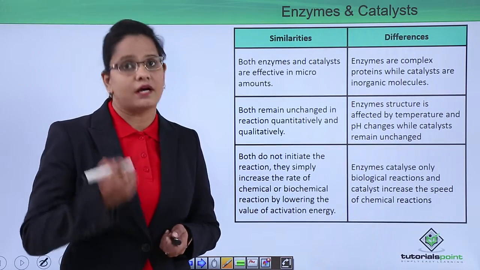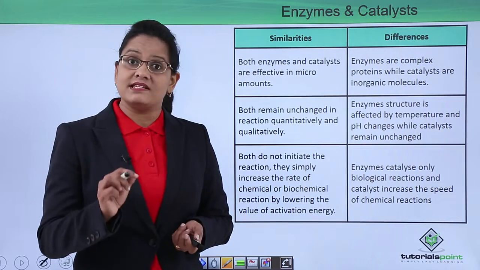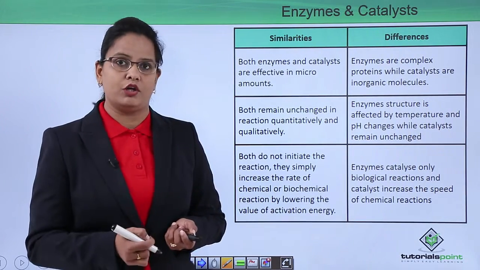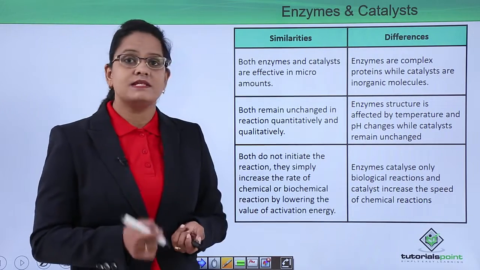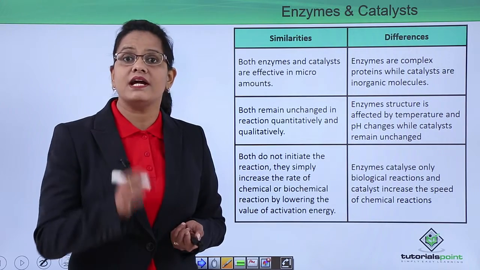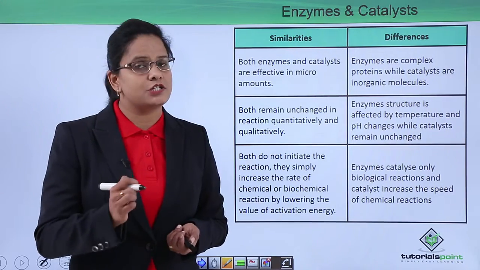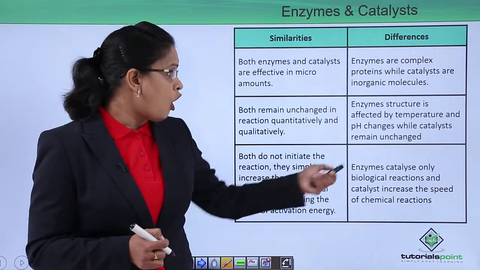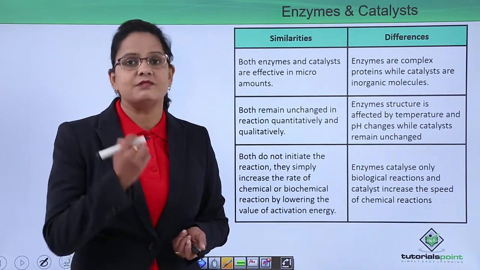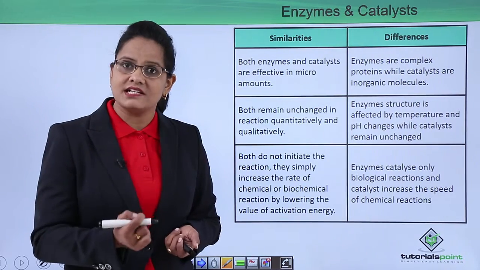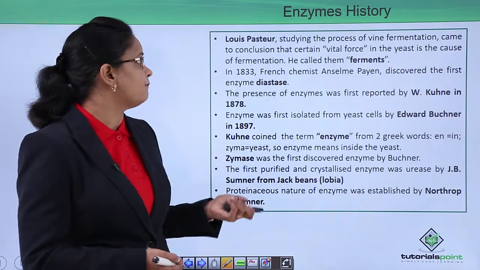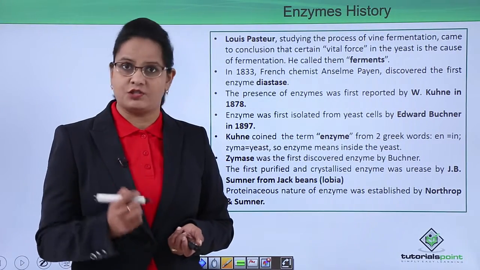Now see how they are different. So enzymes are complex proteins, but catalysts are inorganic molecules. So enzymes, since they are proteins, their structure is very important and the structure is affected by temperature and pH. But this is not the case for catalysts. Also, enzymes are biological in origin, so they catalyze biological reactions, whereas catalysts, they catalyze chemical reactions happening in the laboratories. Now let us see about the history of enzymes.